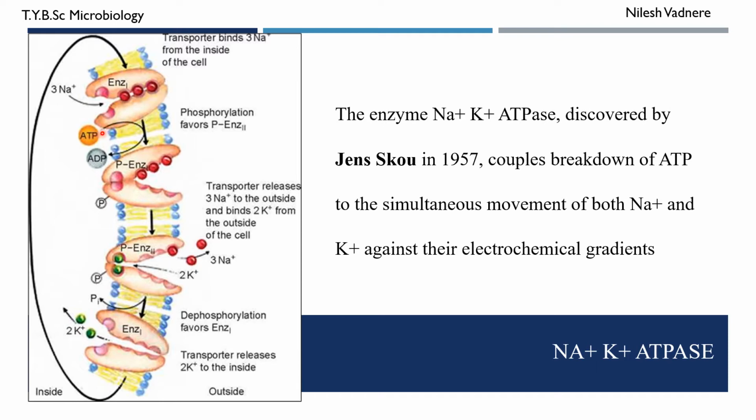The ATP is hydrolyzed to ADP and inorganic phosphate. Now what happens? The inorganic phosphate gets linked to the protein, whereas ADP is released into the cytoplasm. The linking of inorganic phosphate to the protein is said to be the phosphorylation of protein. So this enzyme is now phosphorylated, therefore it is written as P enzyme 2.